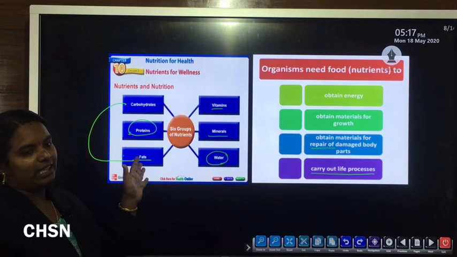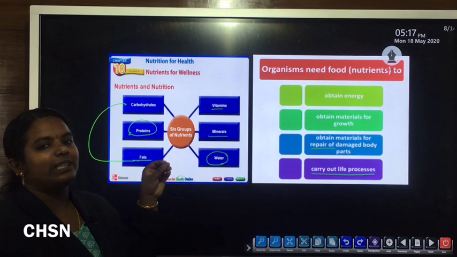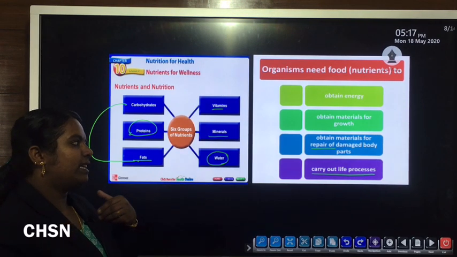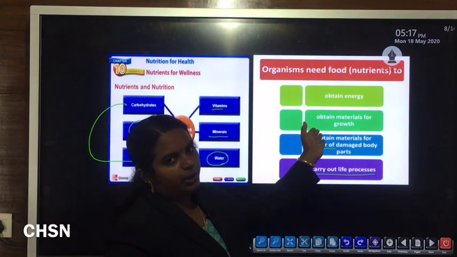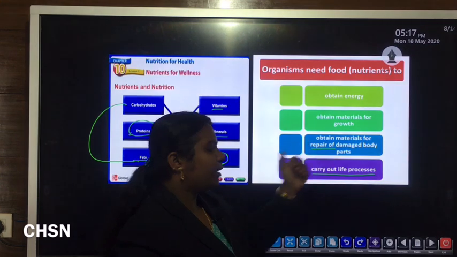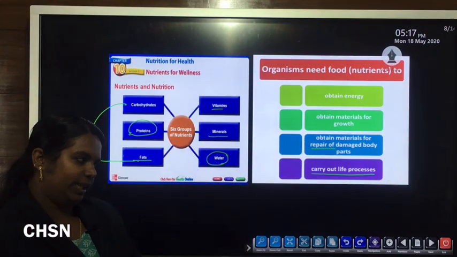nutrients. So nutrients are very essential for proper growth, and they help to release energy to carry out further life processes. They help in the growth as well as development of the body, in the repair of damaged body cells, as well as in the maintenance of our body.